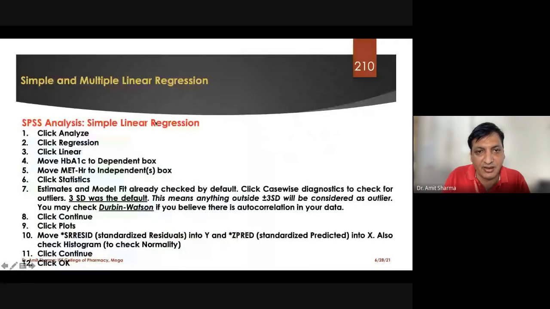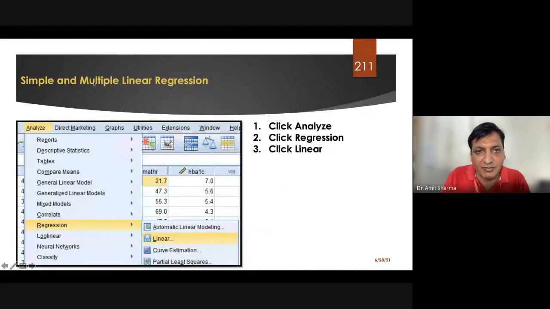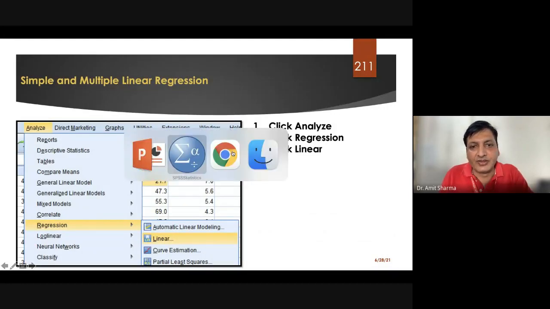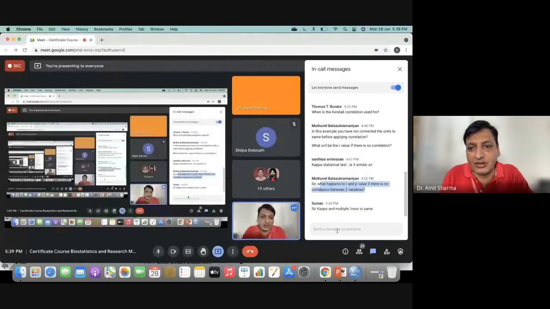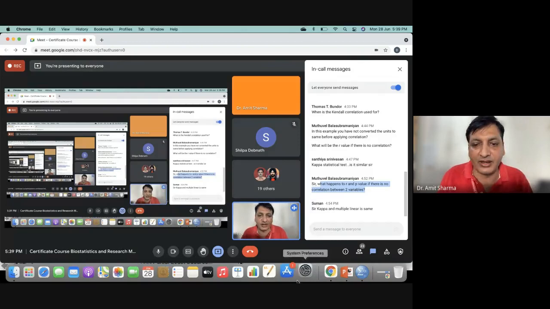Simple linear regression from slide number 210, along with multiple linear regression, I am going to take in tomorrow's session. If any person has a doubt about the correlation coefficient and the introduction of simple linear regression, they can ask me. I will be happy to answer. If not, we'll close the session.